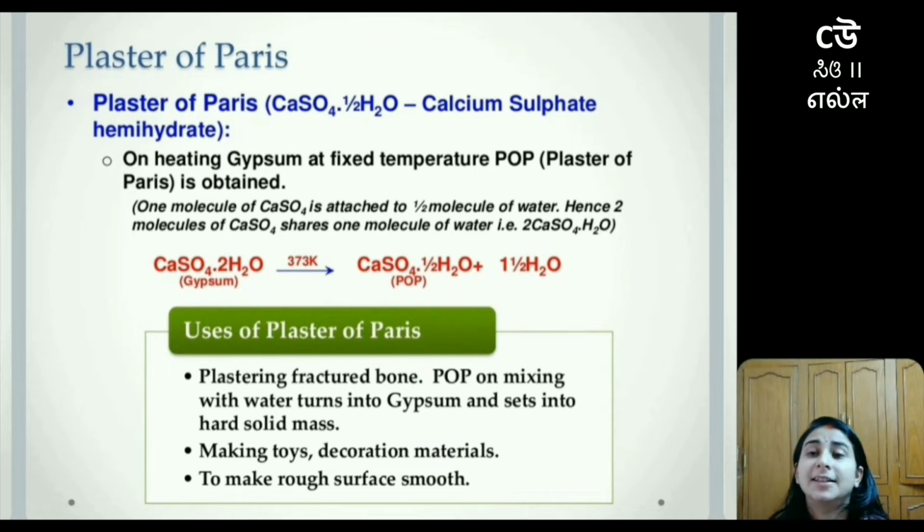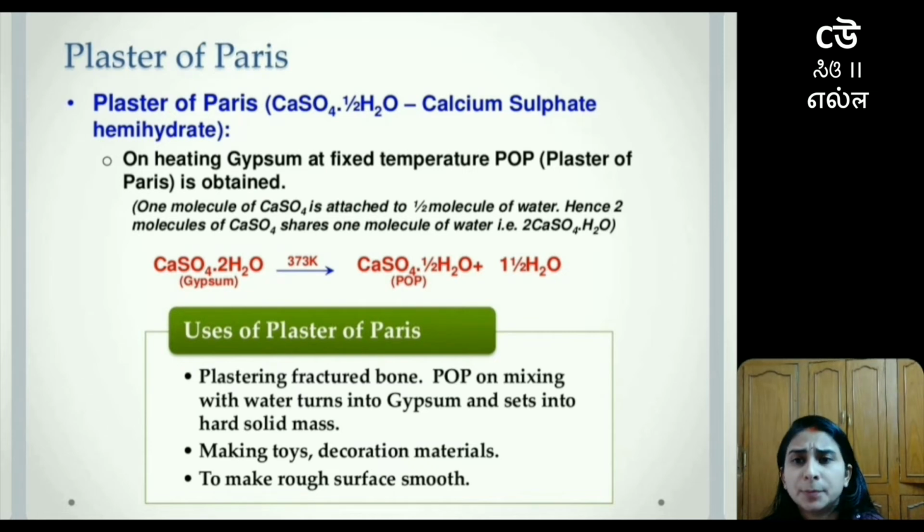Now students, the next compound which we are going to cover here is plaster of Paris. Plaster of Paris has its chemical name as calcium sulfate hemihydrate. The reason behind that is calcium sulfate will be there, but this compound contains half a molecule of water. So since there is half a molecule of water, we name it hemihydrate. It is said that on heating gypsum at a fixed temperature, plaster of Paris is obtained.